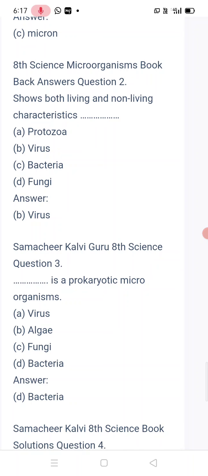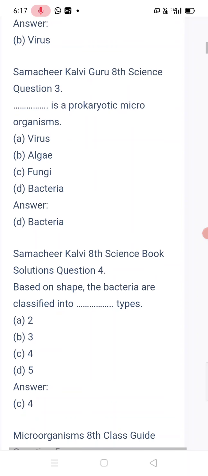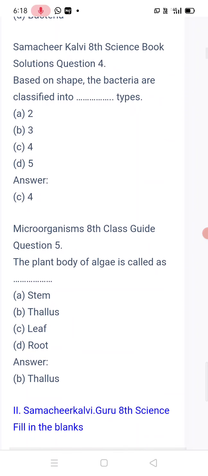Dash is a prokaryotic microorganism. Bacteria is a prokaryotic microorganism. Based on shape, the bacteria are classified into 4 types. There are 4 types of bacteria shape present in the microorganisms lesson. The plant body of algae is called thallus.